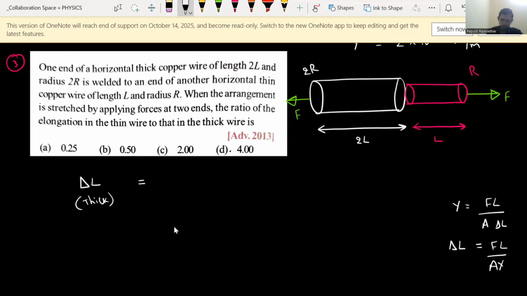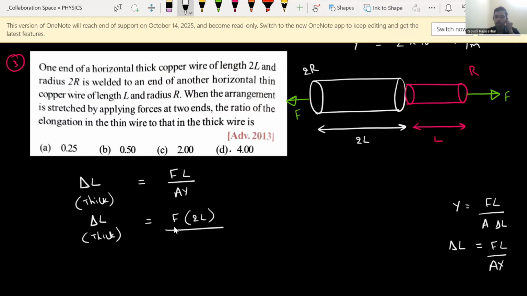Substituting the values, the elongation of the thick wire equals: the force applied here is F, and the length of the thick wire is 2L. So F into 2L divided by the area value.